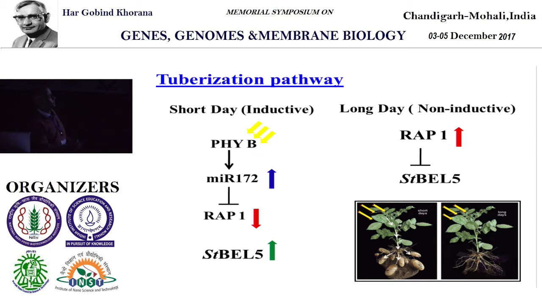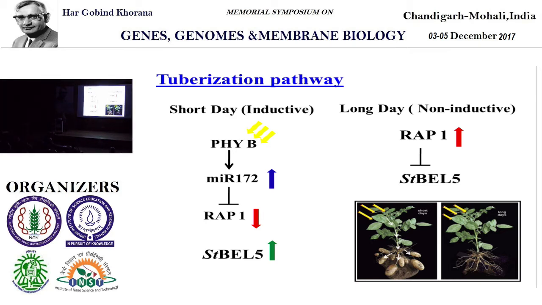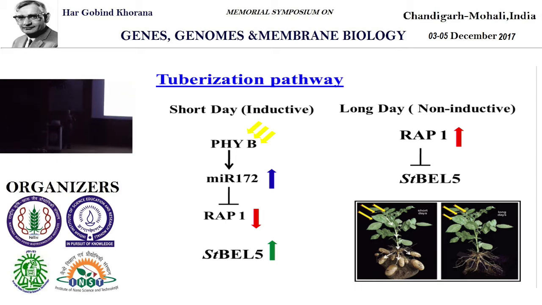So now I told you that this condition is inductive. If you put the plants in this condition, the plant makes a lot of tubers. The other is non-inductive, right? What happens in these two conditions? In non-inductive conditions, you have another protein known as REP1. REP1 level goes high, and REP1 binds to the StBEL5 promoter. It is repressing StBEL5 transcription. As a result, whatever StBEL5 is made here is not sufficient to trigger tuberization.